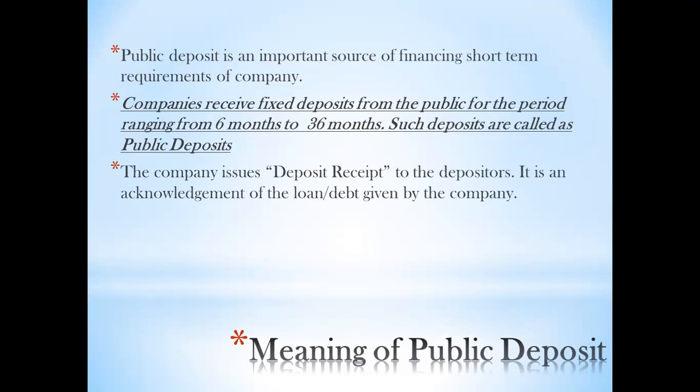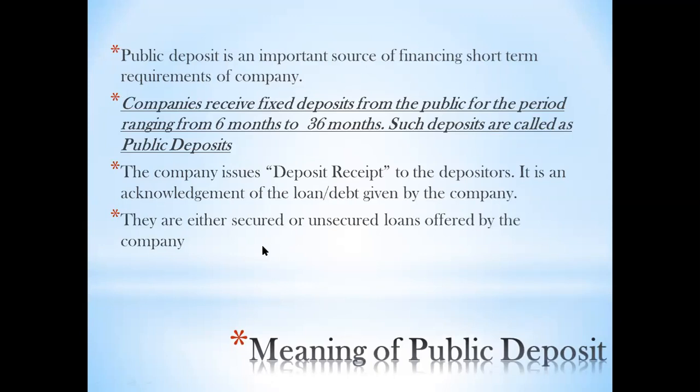In the same way, when you deposit in the company also, the company issues the deposit receipt to the depositors. It is an acknowledgement of the loan or debt given to the company. So it is the receipt given acknowledging that yes, this person has given me a loan or debt. They are either secured or unsecured loans offered by the company. Secured, as we saw, means there is a charge on assets, and unsecured means there is no charge on assets created. That is the difference between secured and unsecured loans.